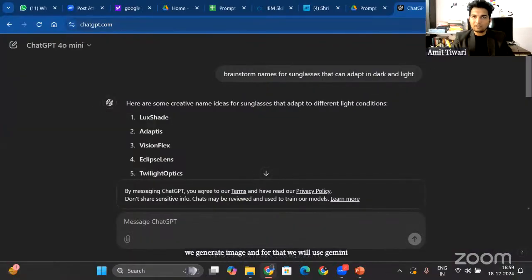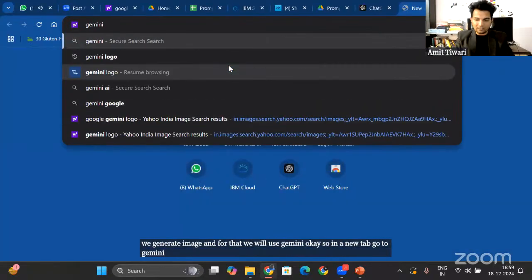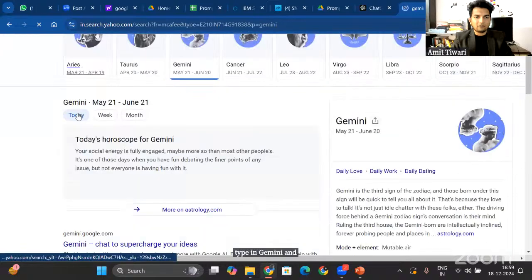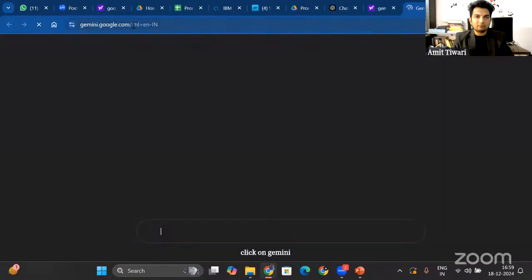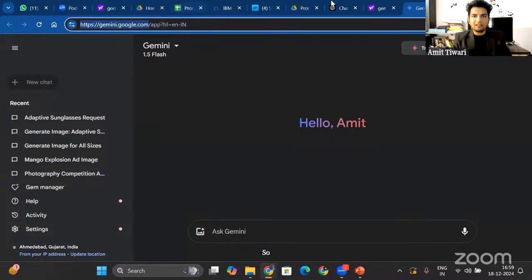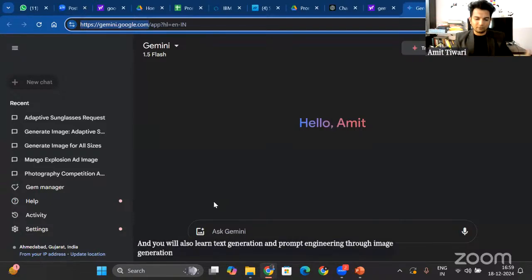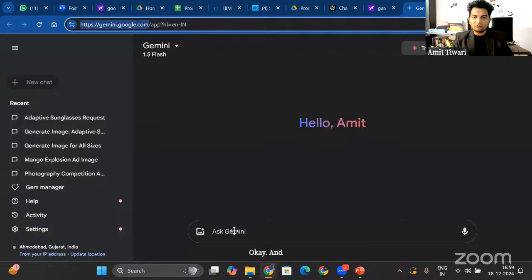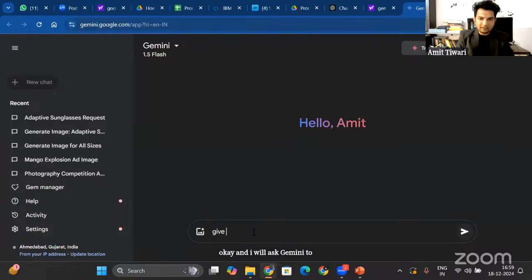Okay, so in a new tab, go to Gemini, type in Gemini, and click on gemini.google.com. So in the new tab, we will learn both things. We will learn image generation, and we will also learn text generation and prompt engineering through image generation and text generation. And I will ask Gemini to give me an image of sunglasses that can adapt in light and dark.